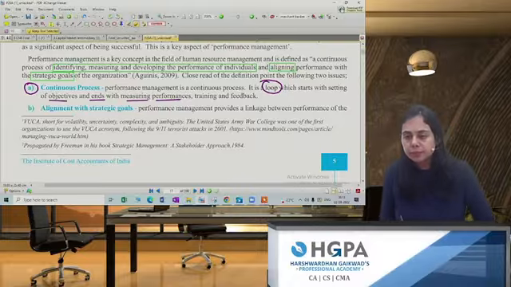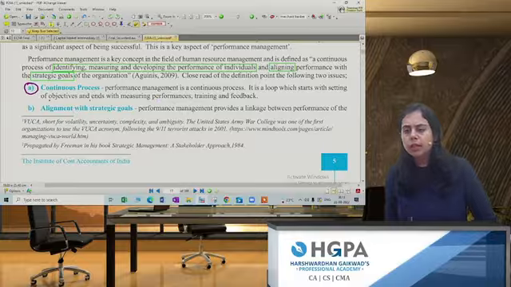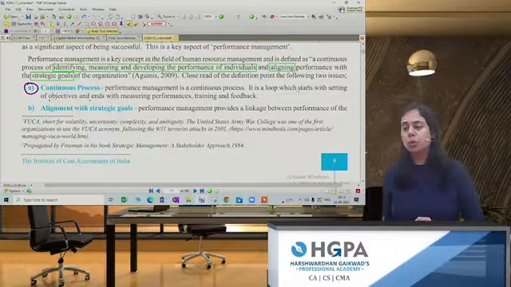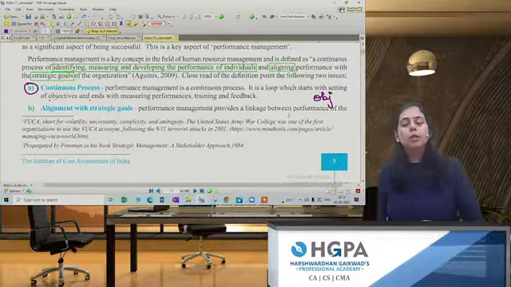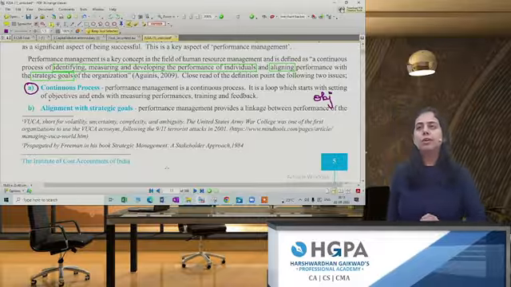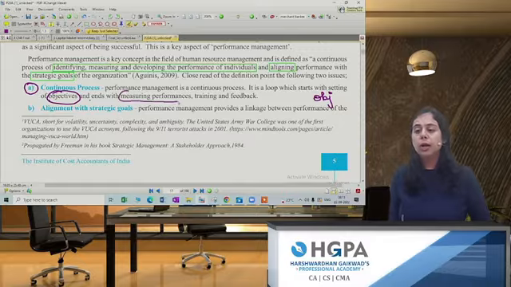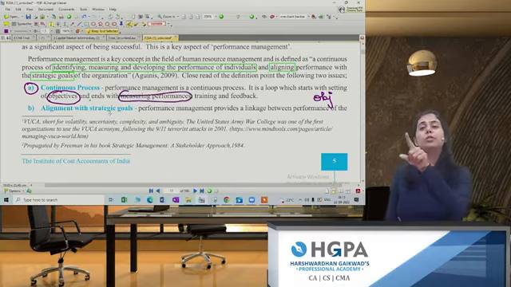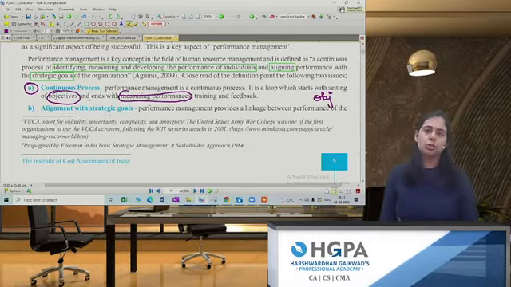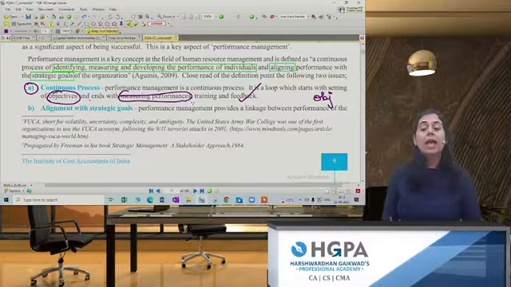Okay, let's look into these words. First of all, the first thing in performance management that we are supposed to do is set the objective. The moment we set an objective, say that in 3 months we have to achieve it, the company will work on it. After 3 months, we are going to measure our performance. And while measuring the performance, if there is a deviation, if the performance is not satisfactory, we will be giving training and feedback accordingly.